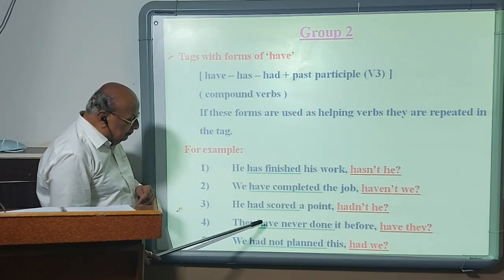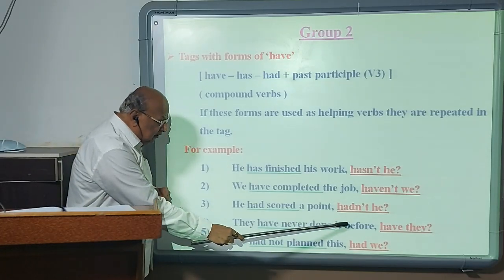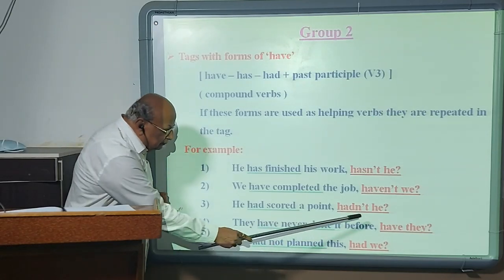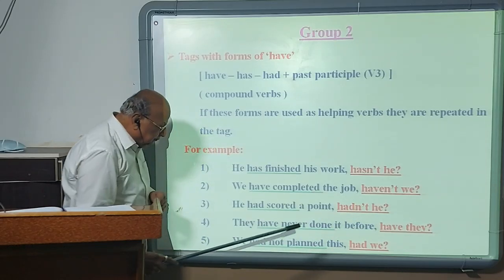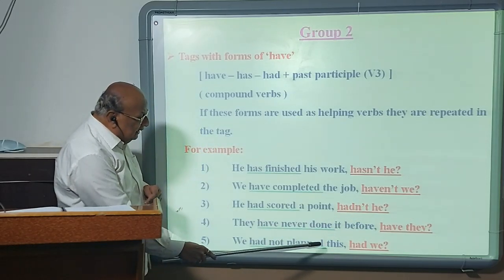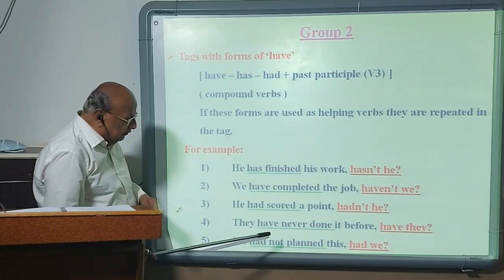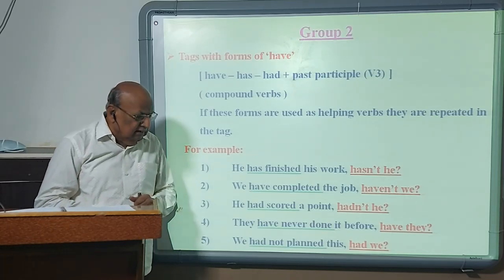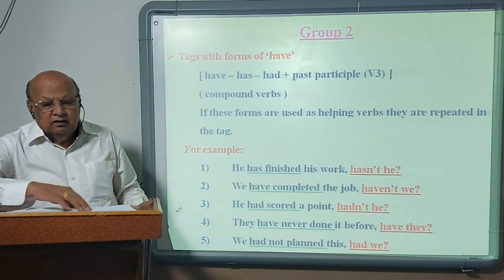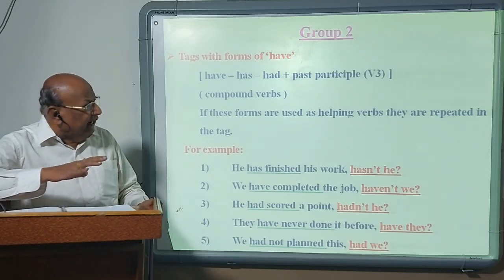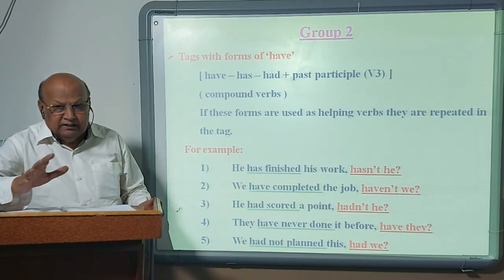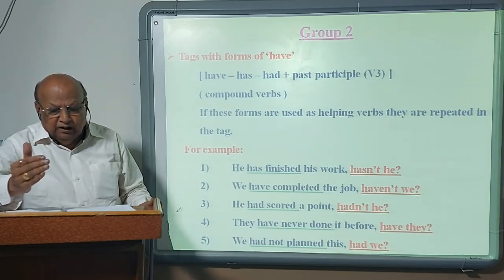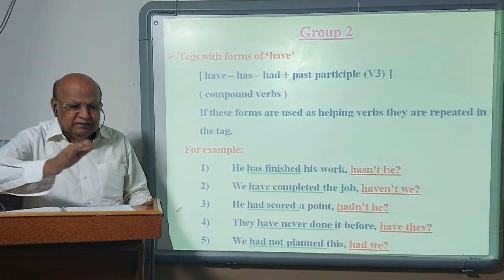They have never done it before. Now have is used as a helping verb, but the statement is negative, because of this negative adverb, so the tag should be positive. Have they? We had not planned this. The statement is negative. So the positive form of had is repeated. Had we? So these examples show that if the forms of have are used as helping verbs, they are repeated in the tag either in the positive or negative form. It depends on the given statement.